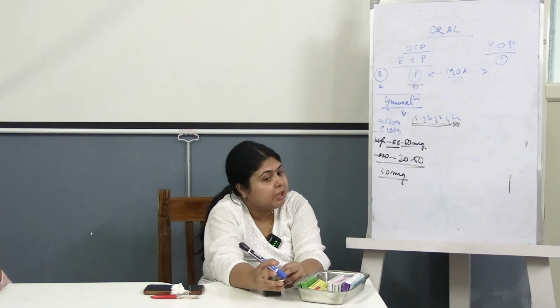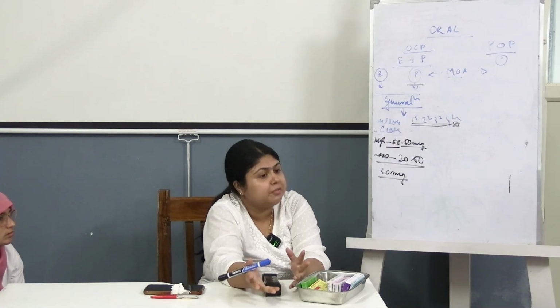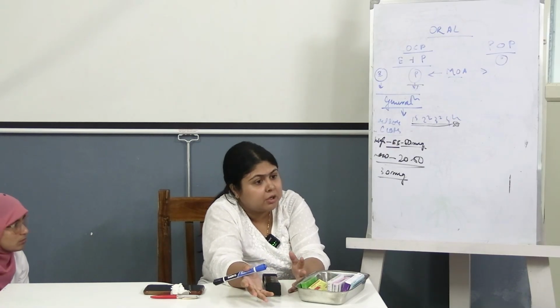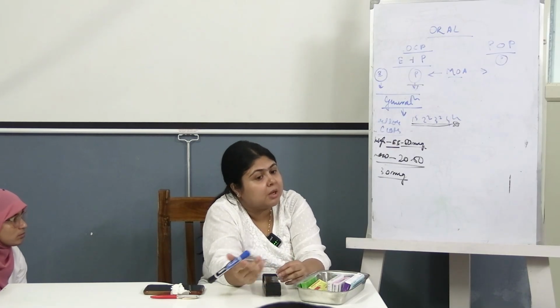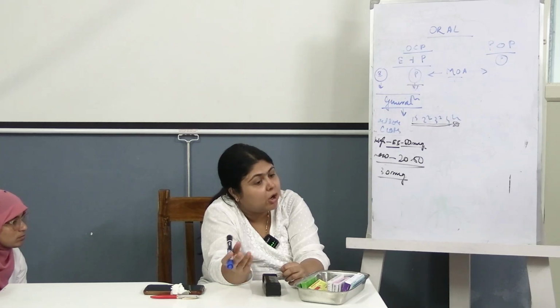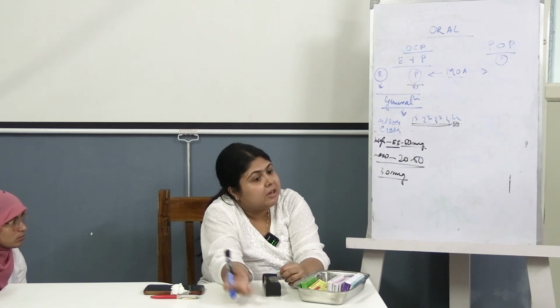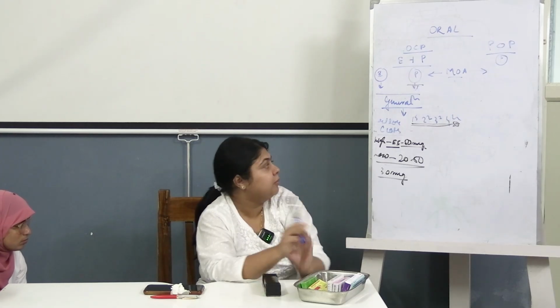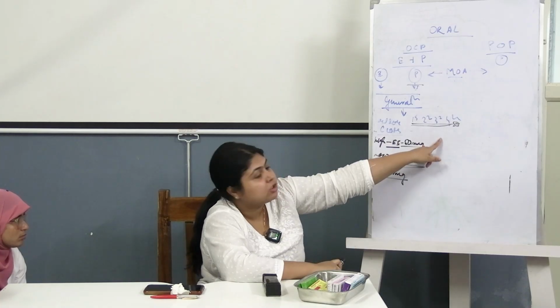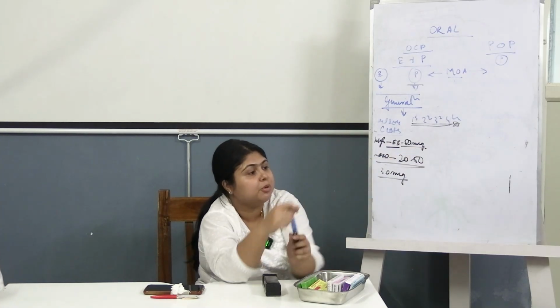In any case when you are giving COCPs, do you want androgenic effect in your body? No, that is not required in your body, right? So we prefer pills which contain less androgen or pills which have an anti-androgenic effect. So we have to remember the names of the fourth generation progesterones. What are the fourth generation progesterones?